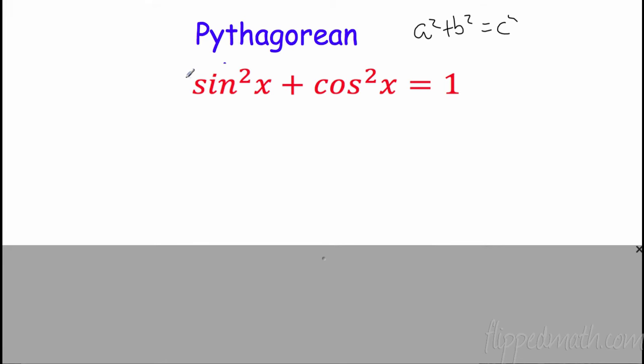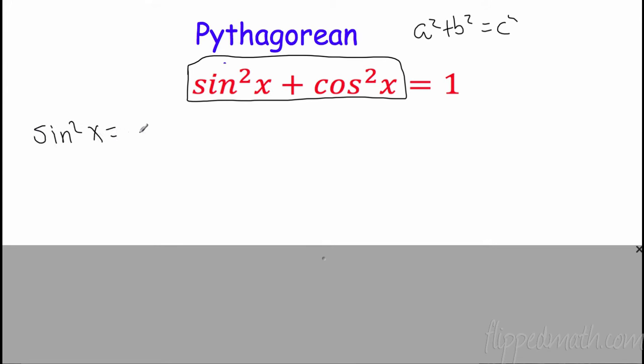Now, this alone is really powerful. In other words, anytime I see sine squared x plus cosine squared x, I know that I can plug in the number 1. When we're simplifying identities, it's a nice thing to have. But there's another really great thing about this. I could subtract cosine squared, and whenever I saw sine squared x, I could put 1 minus cosine squared x. Or likewise, if I saw 1 minus cosine squared x, I could put sine squared x.